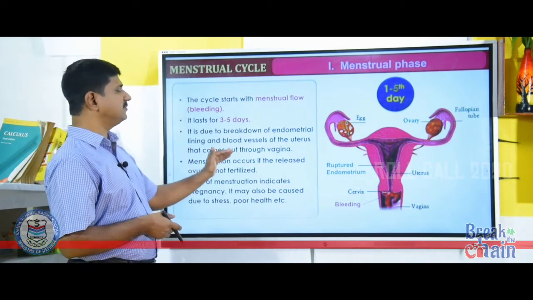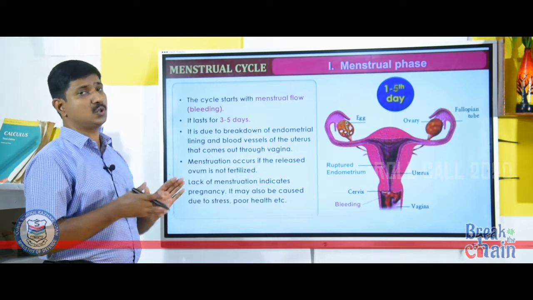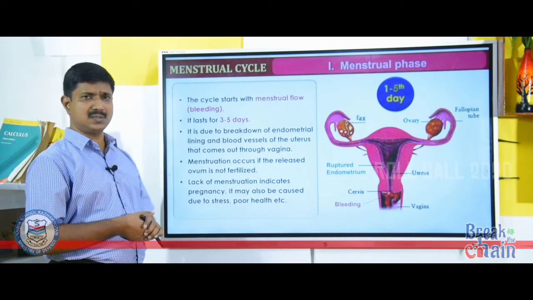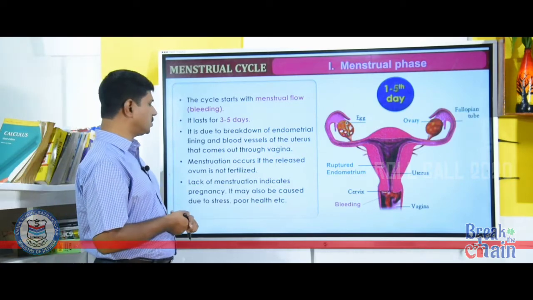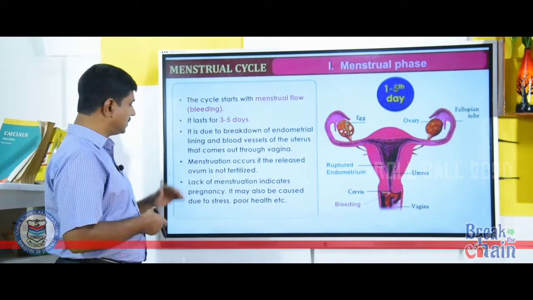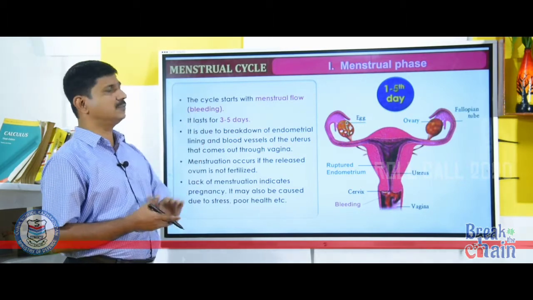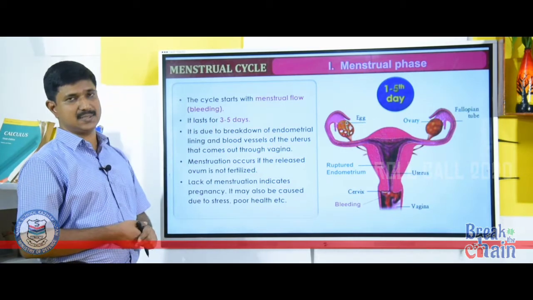Menstruation occurs if the released ovum is not fertilized. If the ovum is fertilized, there is no menstruation or menstrual flow. Lack of menstrual flow indicates pregnancy. It may also be caused by various other reasons such as stress, poor health, etc. So, the first phase of the menstrual cycle is the menstrual phase. It lasts for 3 to 5 days.